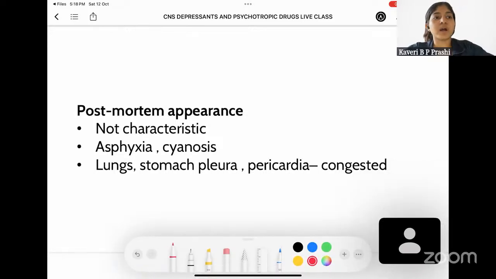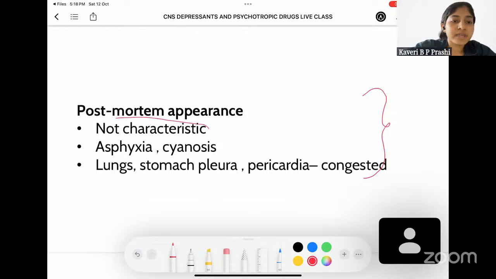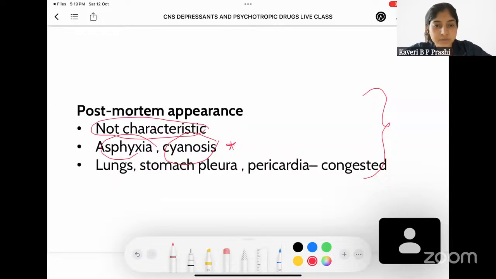Now, coming to what is seen in the post-mortem of patients who die out of barbiturate poisoning. Remember that there are no characteristic signs that are seen in the post-mortem of these people. There will be some signs of asphyxia as well as cyanosis. Remember, in the previous question, I told you that in most of the poisoning by either alcohols or corrosives, cyanosis is going to be a major sign. So remember to put it in cyanosis in each organ system.